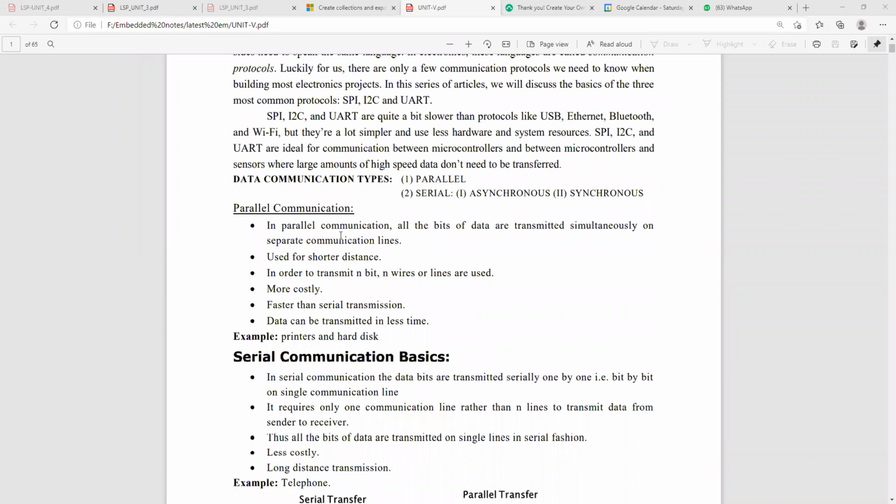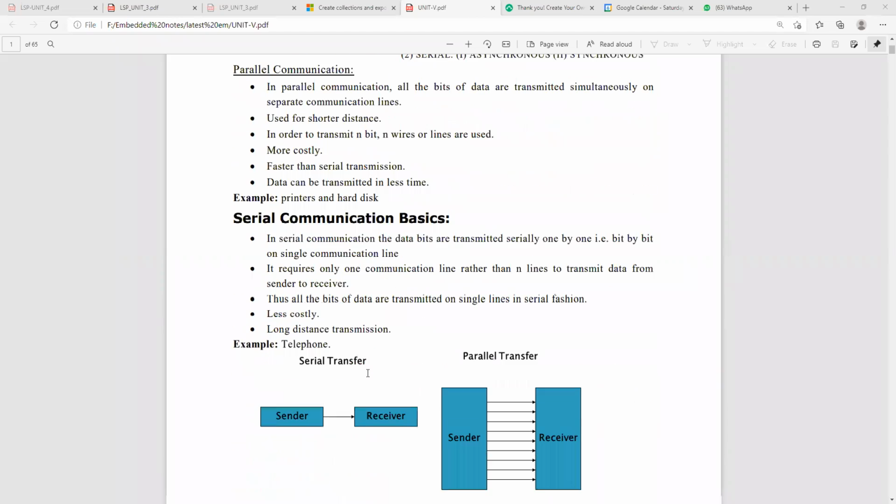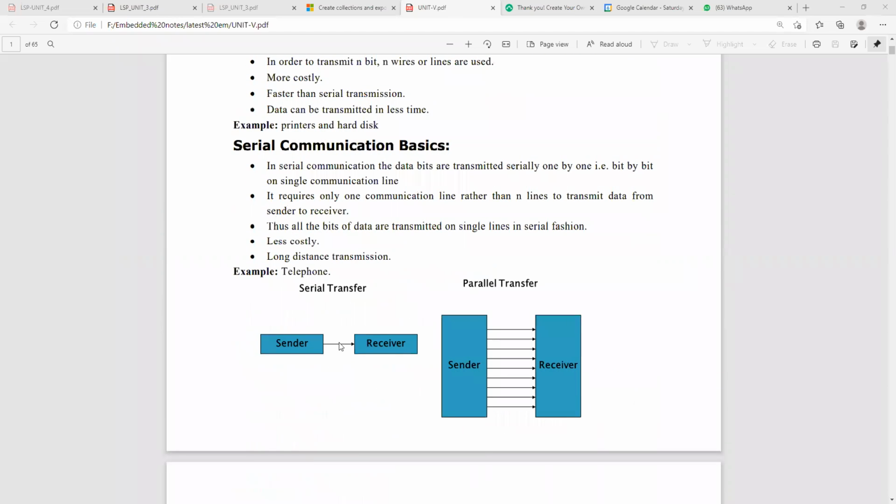Coming to parallel communication, we know that parallel communication is more costly than serial communication because we need more connections from source to destination. But it is very fast, much faster than serial communication. See here, this diagram represents it. This is the serial transfer, and this is the parallel transfer from source to destination, sender to receiver.